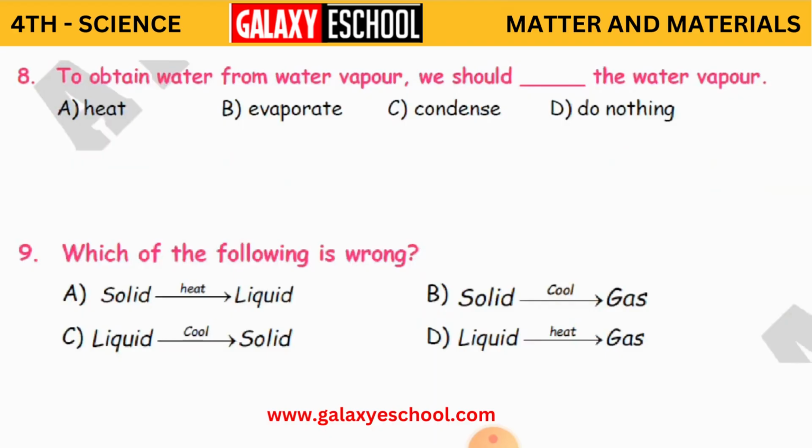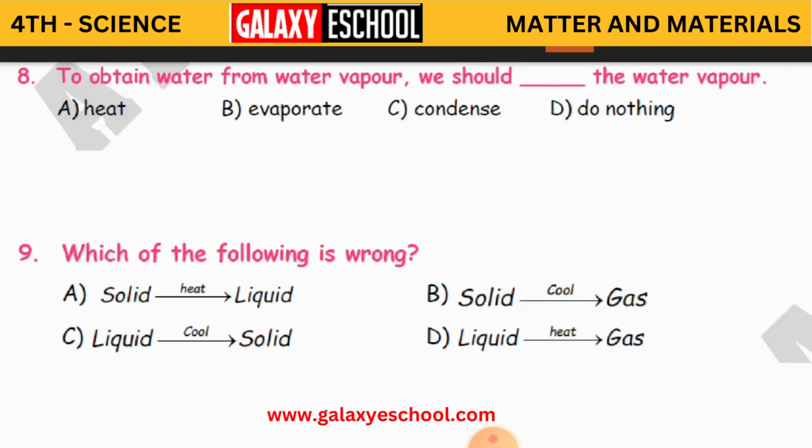To obtain water from water vapor, we should dash the water vapor. To obtain water from water vapor, what do we have to do? We should heat, or we should evaporate, or we should condense, or we should do nothing. What do we have to do, children? We should condense. C is the correct answer.